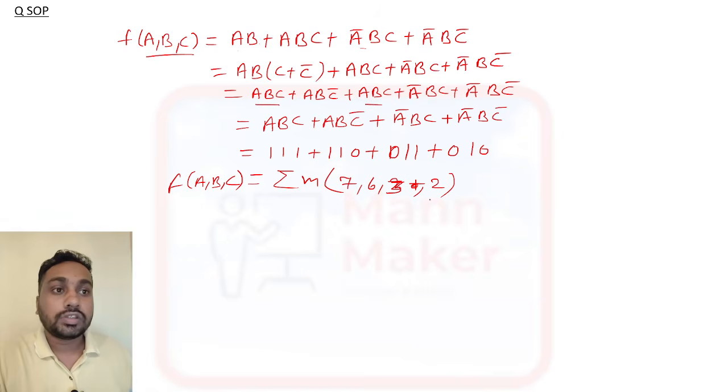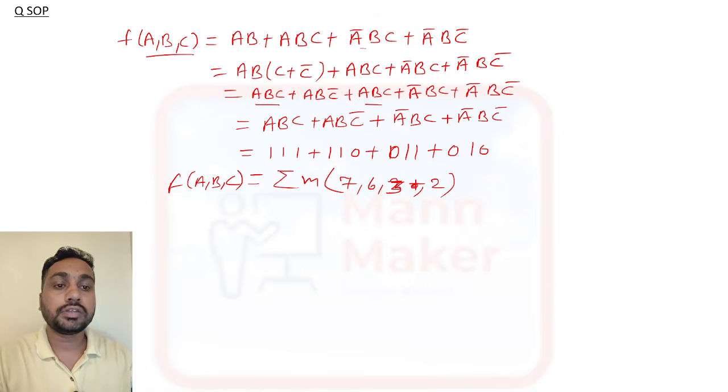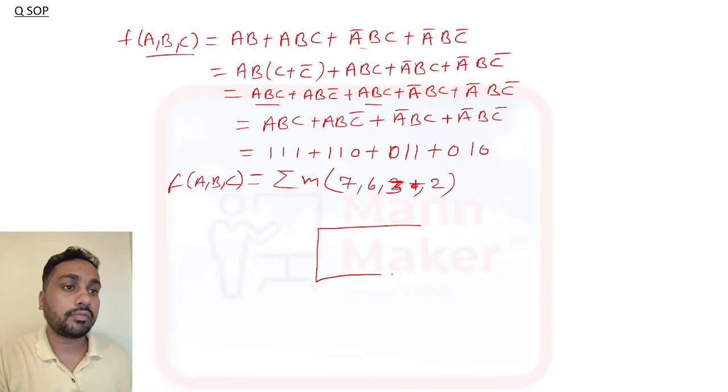So 7, 6, 3 and 2, this is what? Representation of SOP in a number. Now you need to solve this one using K-map. We need to reduce this expression. So this is 3 variable. 3 variable means we need to make one K-map like this.